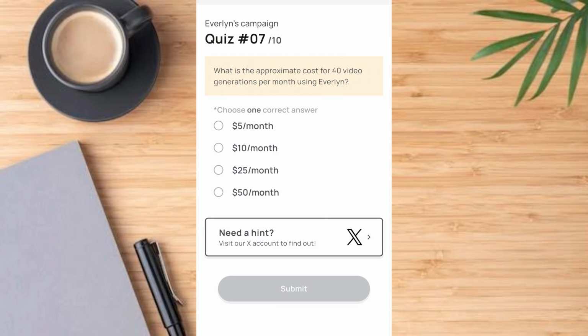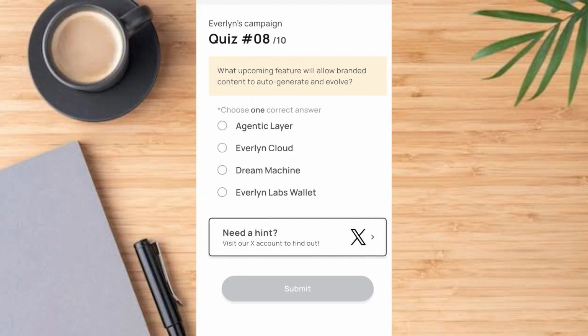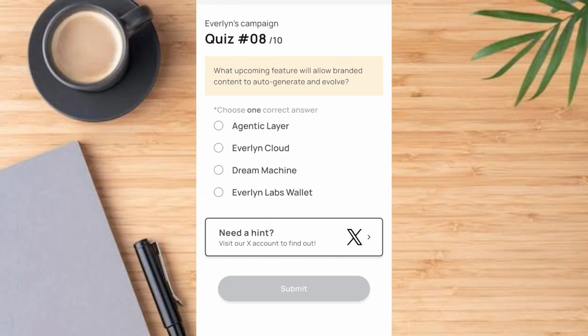What is the approximate cost for 40 videos generated per month using Everlyn? The answer is B, that is $10 per month. So tap on submit. Then this takes us to the next question by tapping on the continue button.